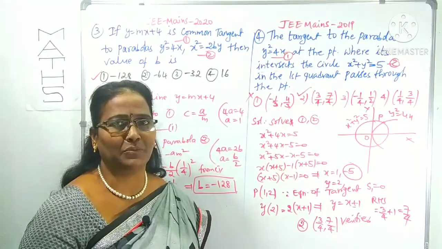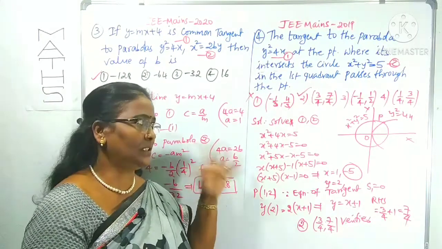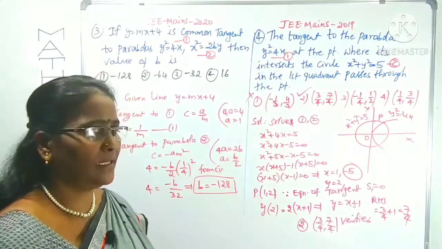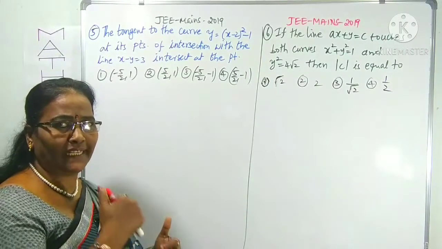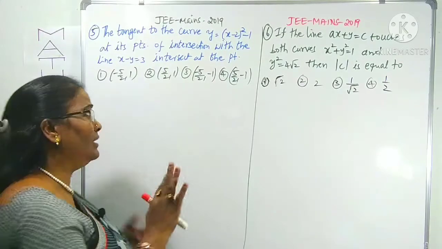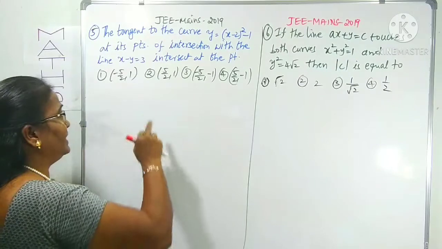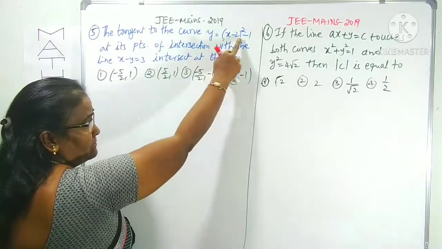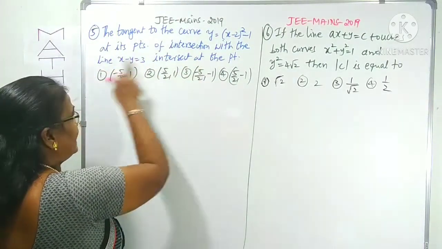For your understanding, I do the figures. For some questions we have to draw the figure, and only then can we get a clear idea. Is it clear? For question number 5, it's the same model as question number 4. In question 4, one parabola and one circle were given. Here, what is given is the tangent to the curve. This curve is simply a parabola, and its points of intersection with the line.